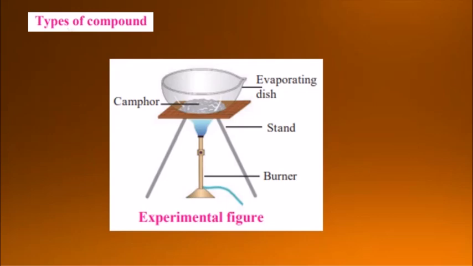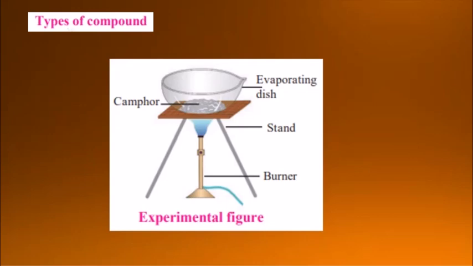Now when you heat these types of substances, after heating you will see that a gas evaporates and there is a black color residue left behind. This black color residue is mainly composed of carbon. So that means carbon is left behind.